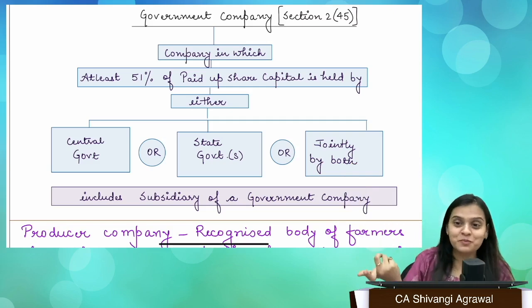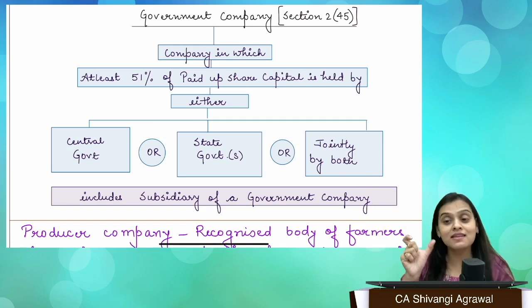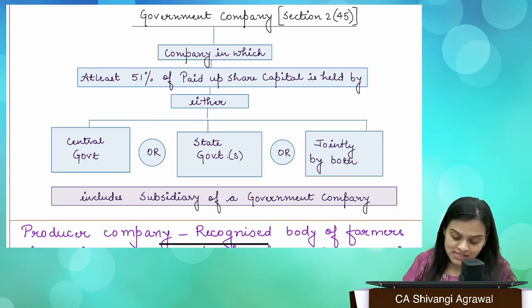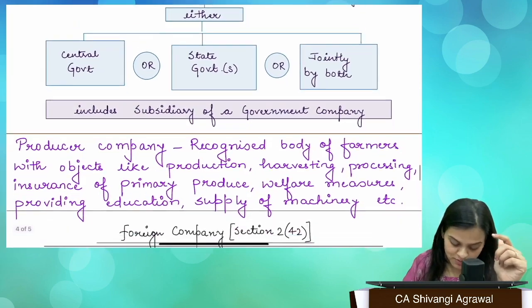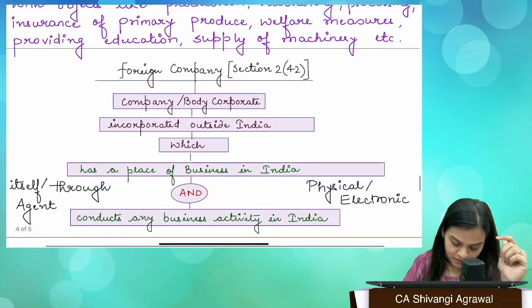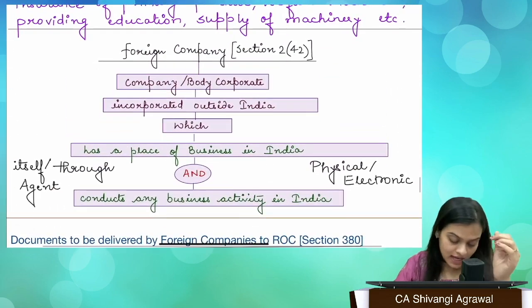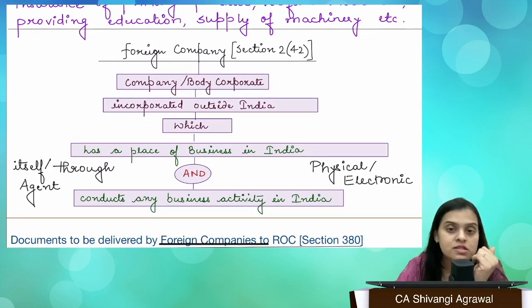Okay. So there is no specific person currently in that position, so the shares are in my name. No, it is in the name of the office. Okay. Next, if you have a subsidiary of ONGC, then that will also be treated as a government company. So a subsidiary of a government company is also a government company. Okay, fine. Then we have something called a foreign company. What is a foreign company?